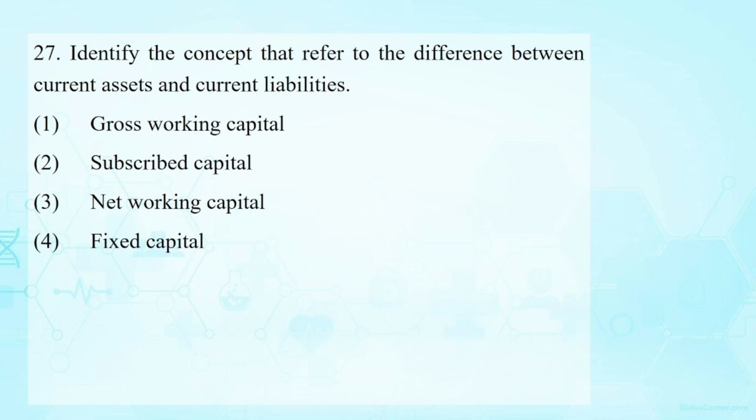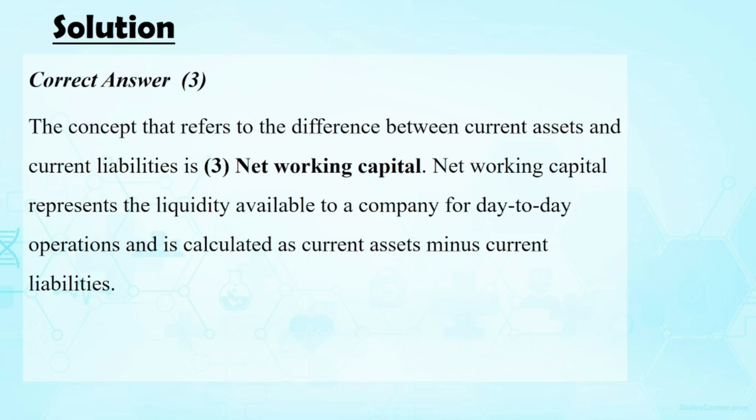Identify the concept that refers to the difference between current asset and current liability. That is not the answer. Gross working capital and net working capital is the answer. Please read the explanation also.